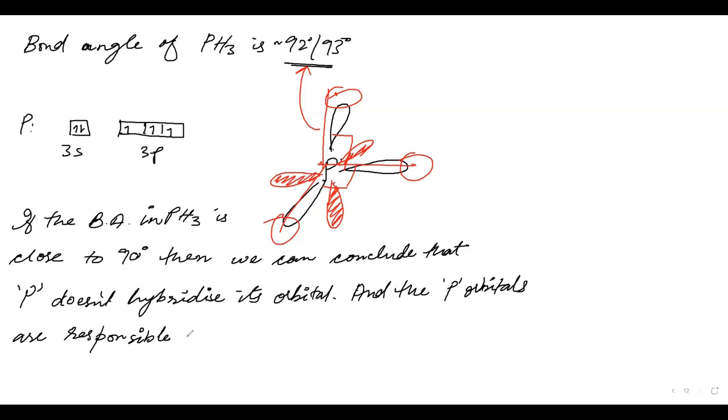The p orbitals are responsible for bond formation. Okay, so this is something that we have concluded from this experimental value.